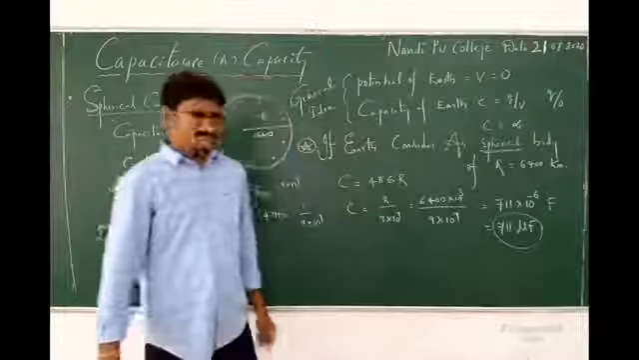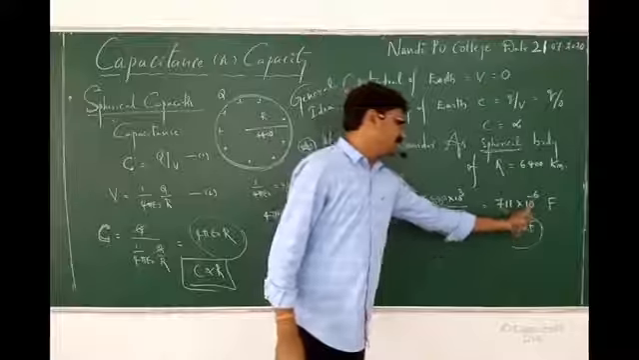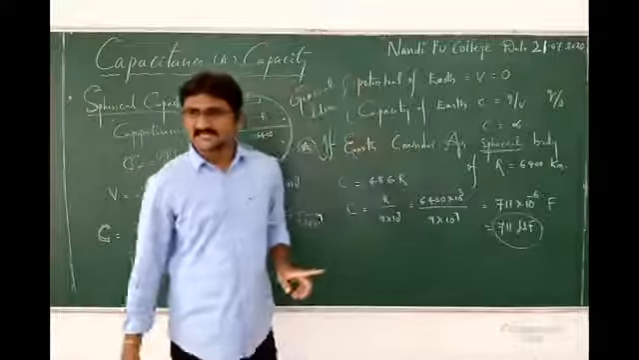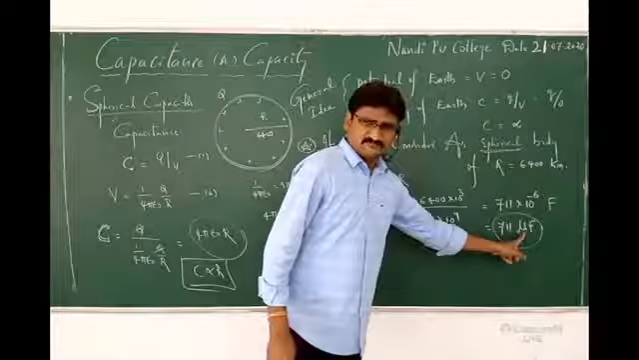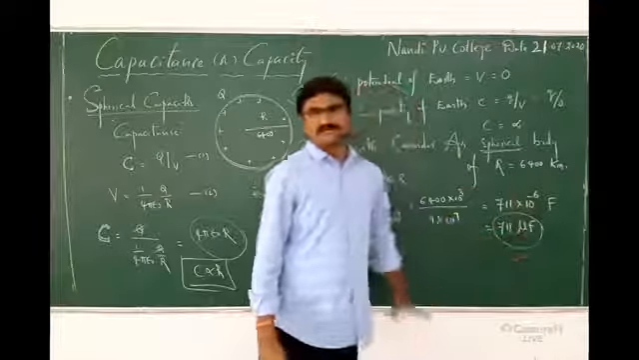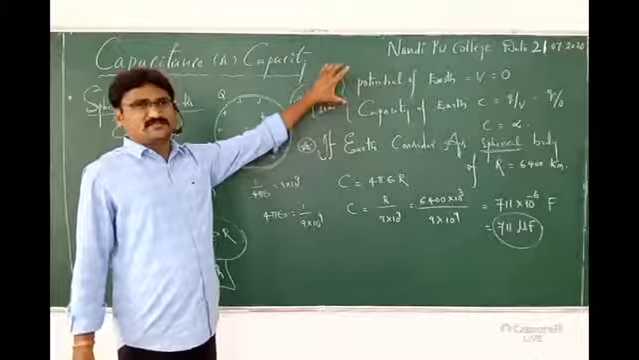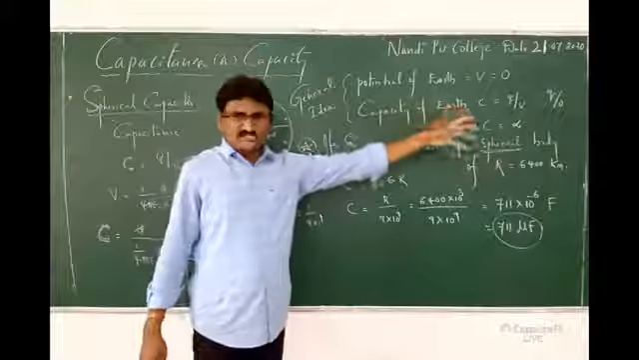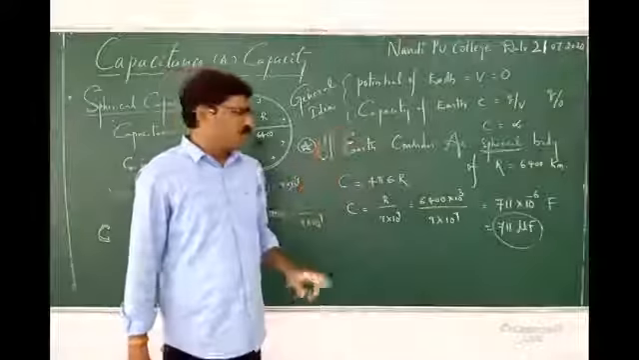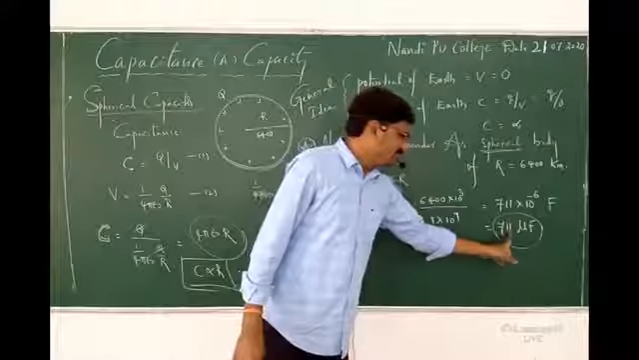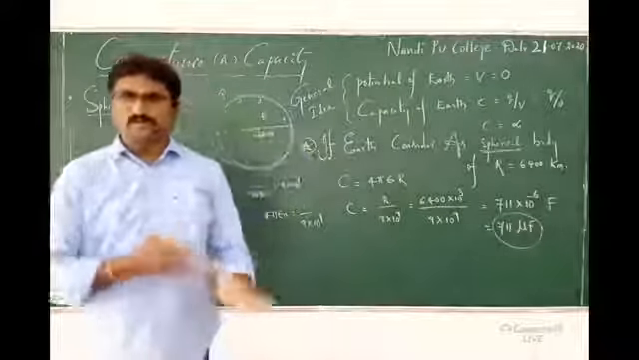See that? On simplification, how much am I getting? 711 into 10 power minus 6 farads. Why? Because farad is the SI unit. Micro is this symbol, so 711 microfarads. General concept: Earth capacity infinity, Earth potential 0. When Earth is considered as a spherical body, what capacity are we getting? 711 microfarads.